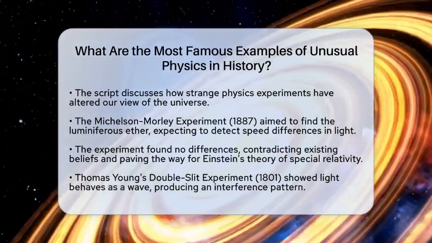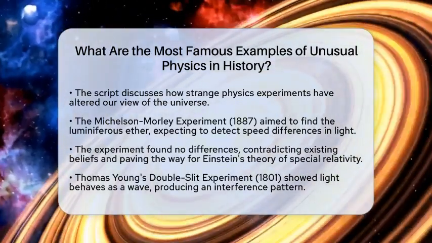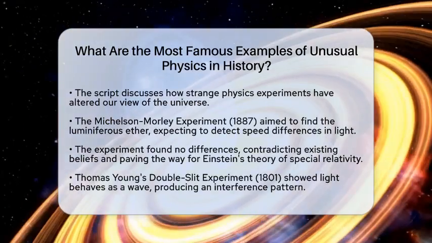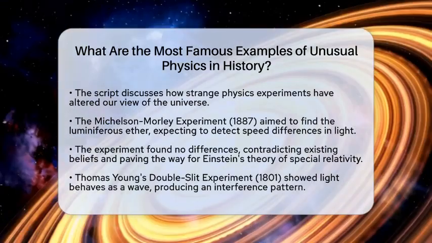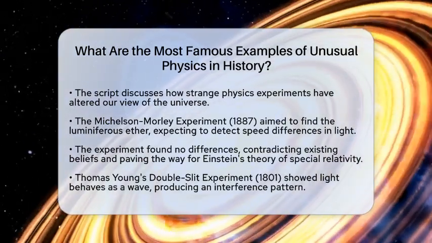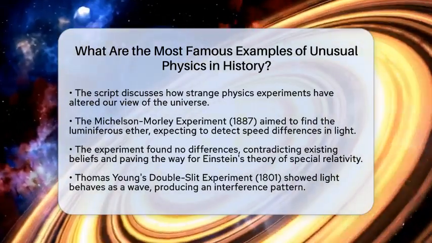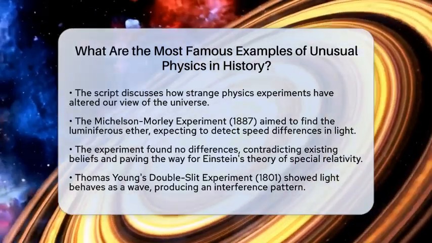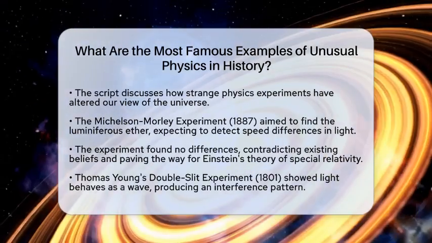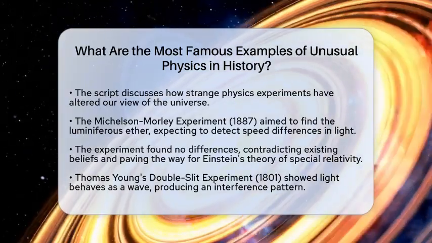First up is the Michelson-Morley Experiment from 1887. This experiment aimed to detect a supposed invisible medium called the luminiferous ether, which was thought to carry light waves. The researchers expected to find differences in the speed of light based on Earth's movement through this ether. Surprisingly, they found no difference at all.